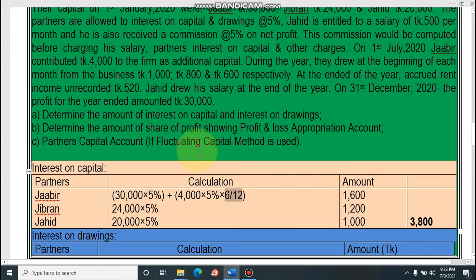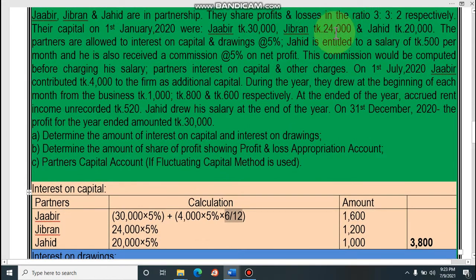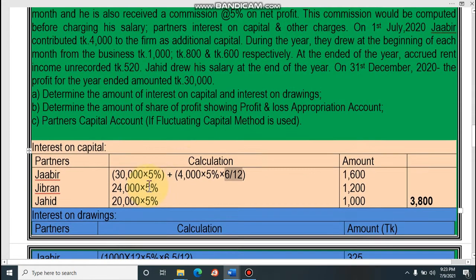Dear student, next the interest of Gibran. Gibran's capital is 24,000. He does not give any additional capital. So 24,000 into 5%. Just use your calculator, 24,000 into 5 divided by 100. It is 1,200. Then Zahid, his capital is 20,000 and the percentage is the same for all partners, 5%. 20,000 into 5% is 1,000. So dear student, the total interest on capital is 3,800. Just a very easy, simple calculation.